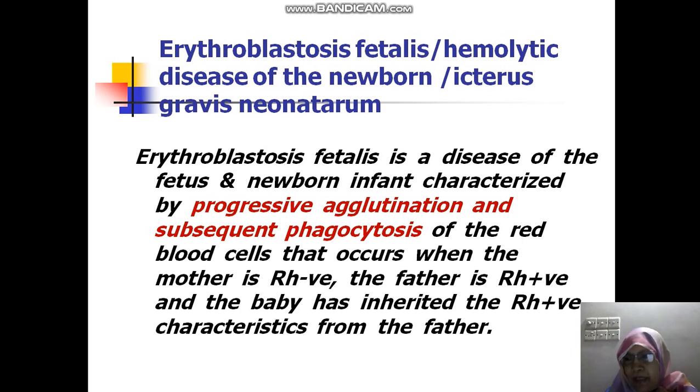But if the fetus is positive, inherited from the father, then there will be erythroblastosis fetalis. In this disease, there will be progressive agglutination and then subsequent phagocytosis, that is, subsequent hemolysis of the RBC in the fetal circulation.